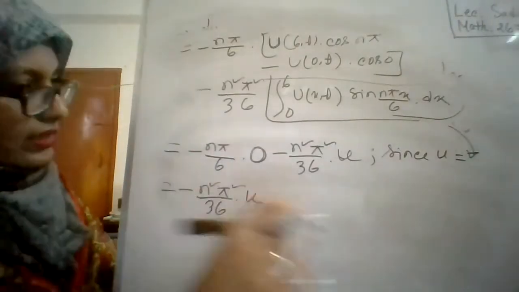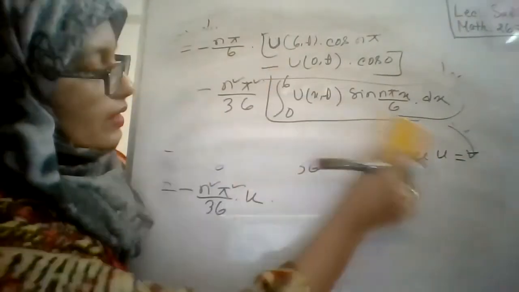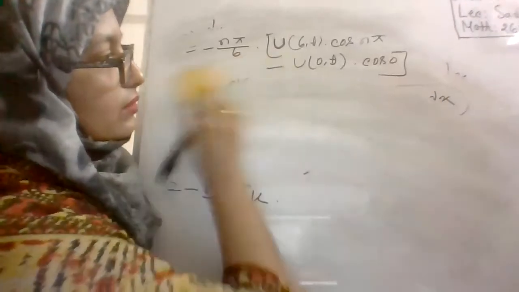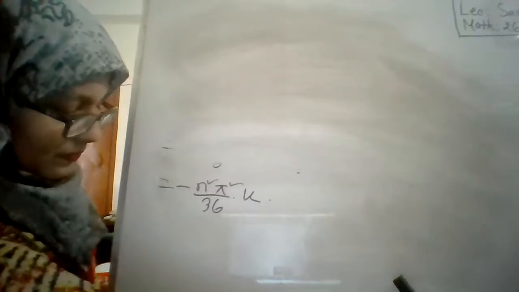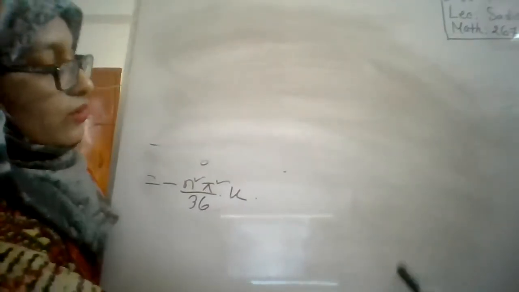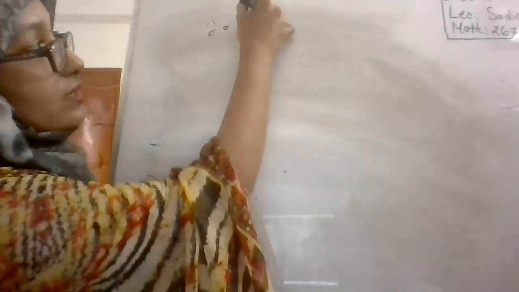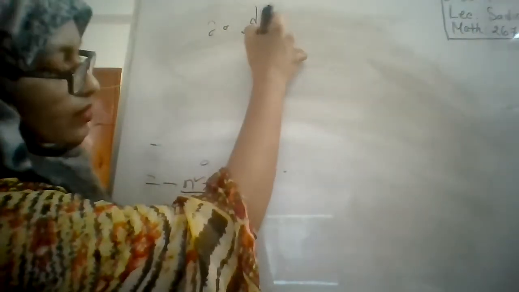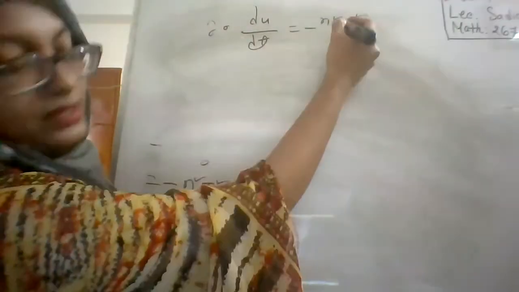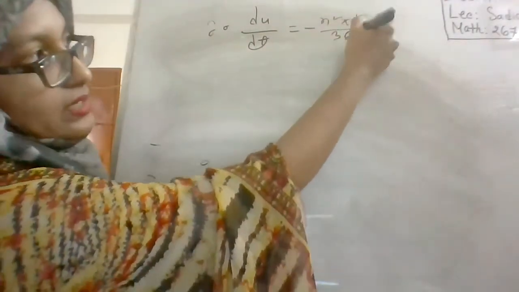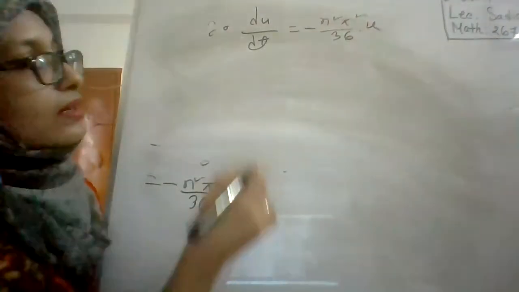And in the left part it is du by dt. So we obtain du by dt is equal to minus n square pi square divided by 36 into u, right?